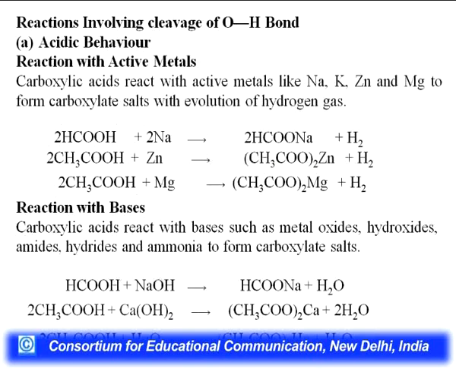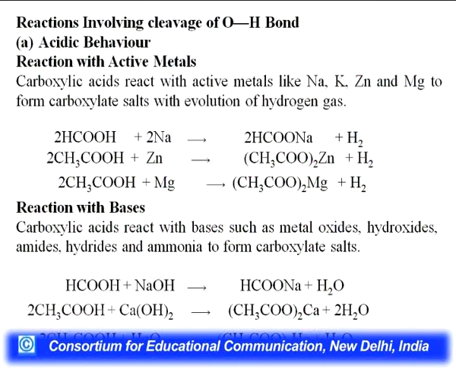First I will discuss the acidic behavior. When carboxylic acid reacts with active metals like sodium, potassium, zinc and magnesium, they form carboxylate salts, and there is an evolution of hydrogen gas. For example, here we are taking formic acid and acetic acid, and the salts are sodium formate, zinc acetate, magnesium acetate with the evolution of hydrogen gas.